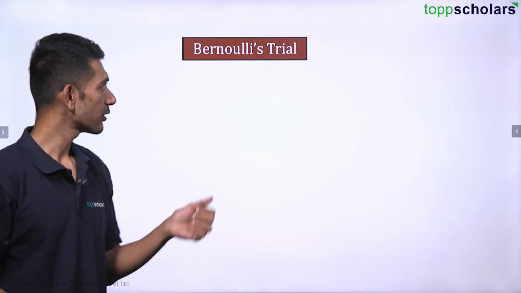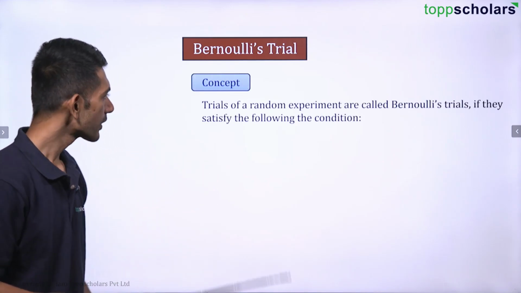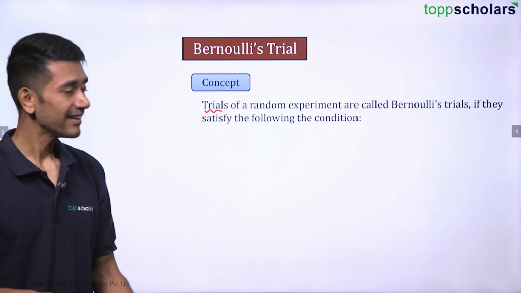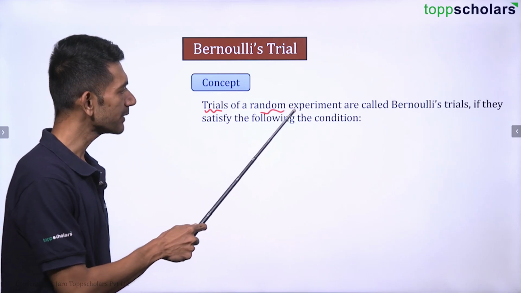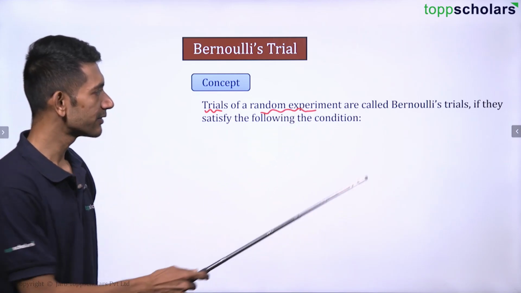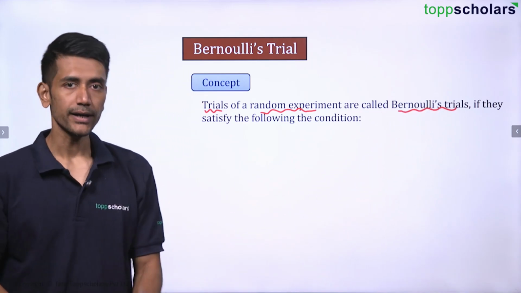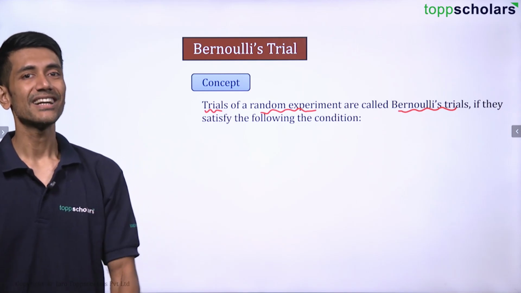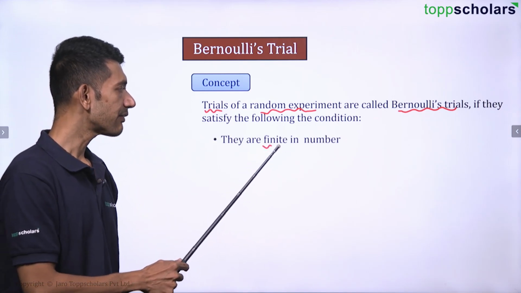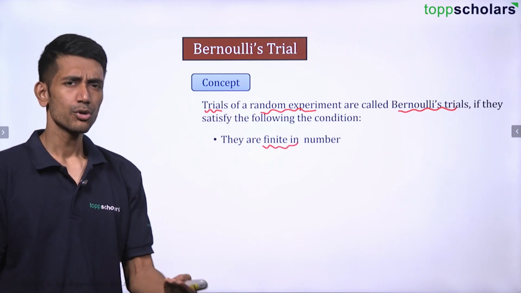Now let us begin with Bernoulli's trial. Let's understand the concept of Bernoulli's trial first. You need a random experiment, and the trials of that random experiment are called Bernoulli's trials if they satisfy the following conditions. Let us see what the conditions are. The first condition is that they are finite in number. That is, the number of trials that we are doing should be finite in number.